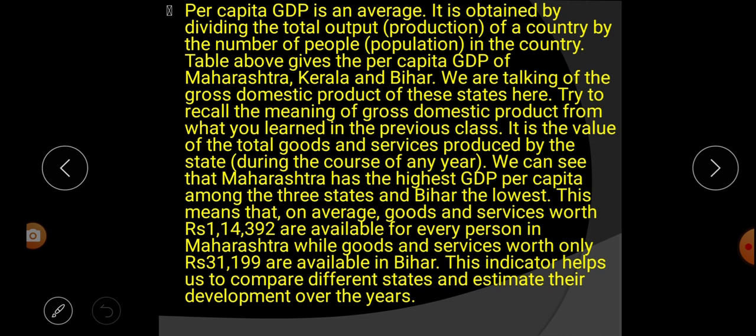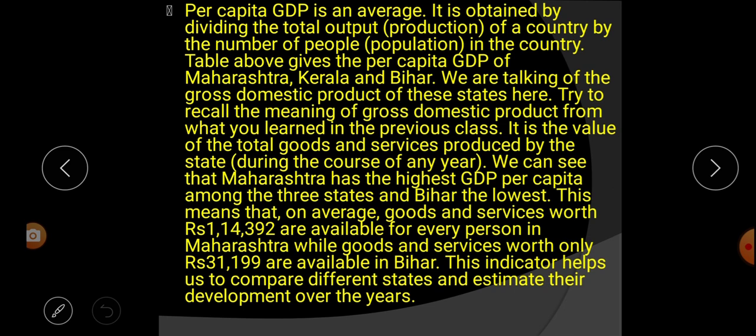In that table we are talking about the gross domestic product of these three states only. So we have to remember what is gross domestic product, because we all learned in class 9. It is the total value of goods and services produced in a state in a particular year.